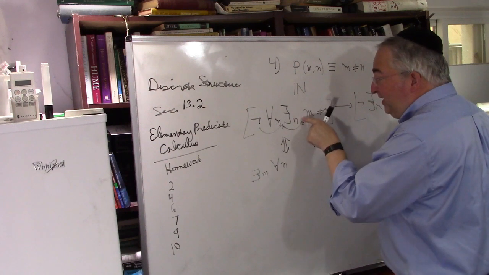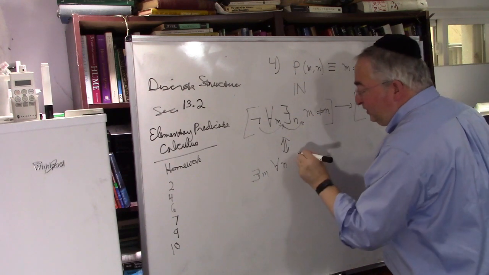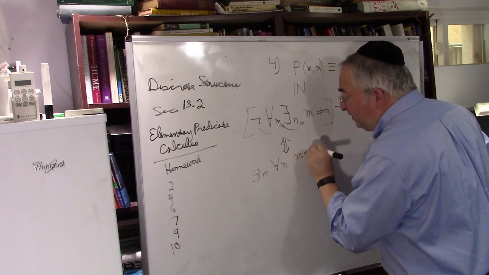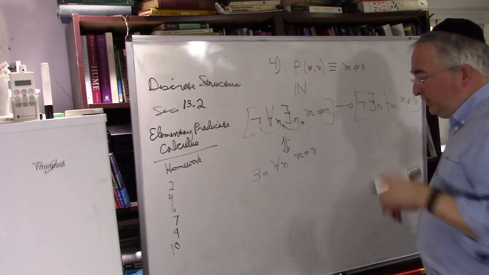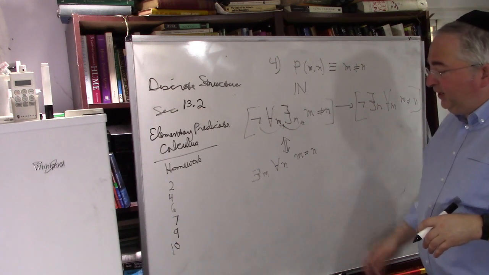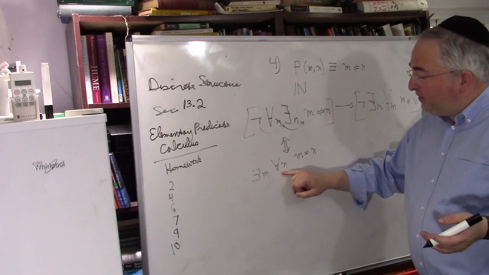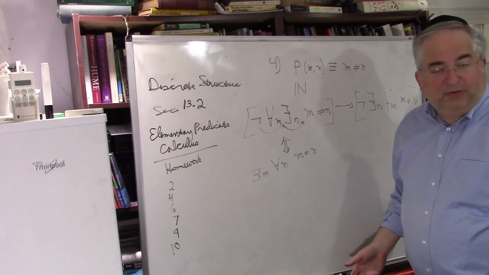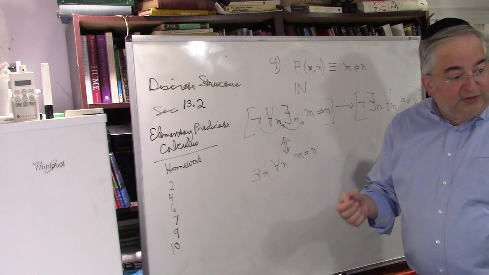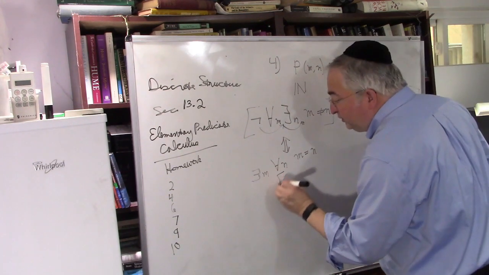And then it's going to be not M is not equal to N, so this becomes M equals N. Is there some number M such that every number is equal to it? No, that's stupid. There's no single number that's equal to every other number. That's crazy. So this is false.